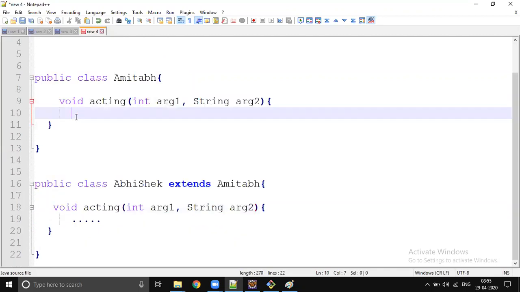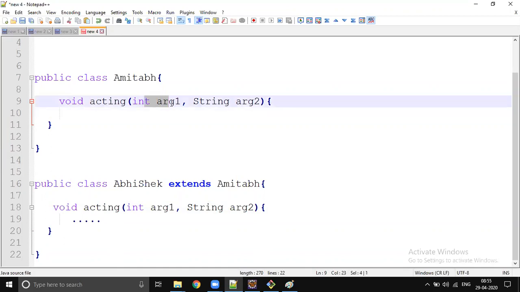It will be considered as static polymorphism, overloading. So the number of arguments should match. Argument types also should match. Okay, that is the fourth rule.